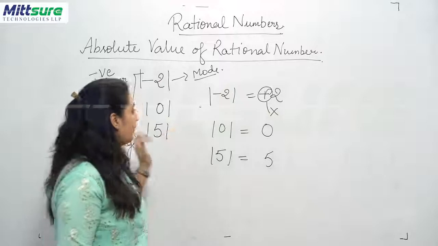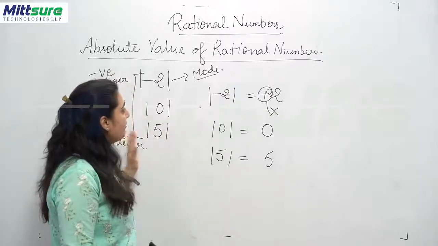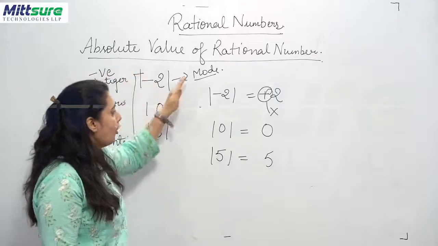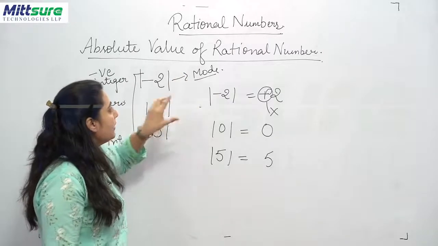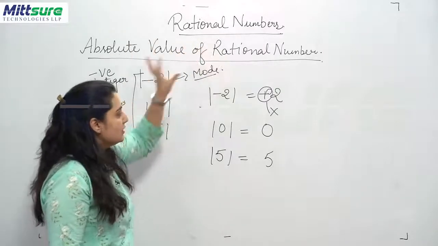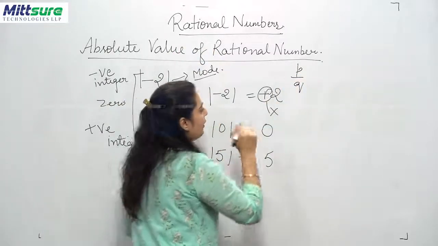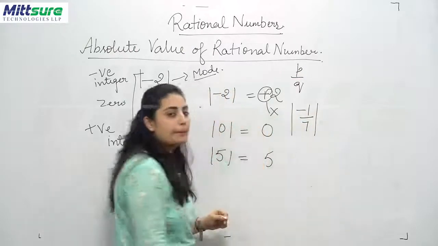Now when we talk of the absolute value of a rational number, obviously we all know that integers represent rational numbers in p upon q form. Right? Now suppose I have -1/7 in the mode.